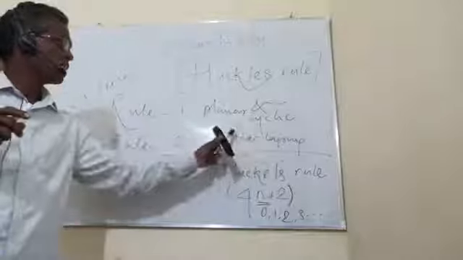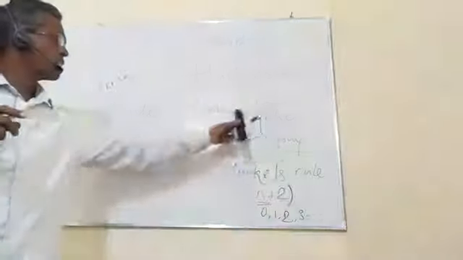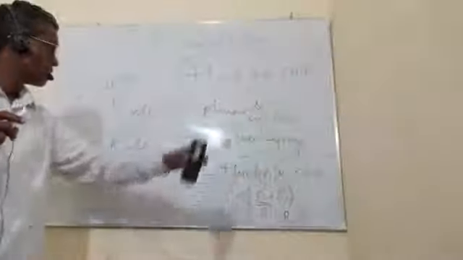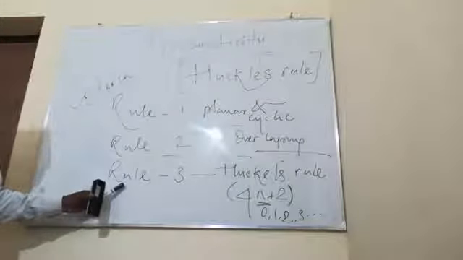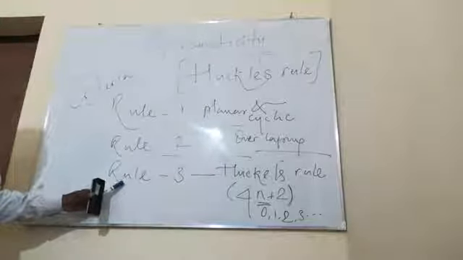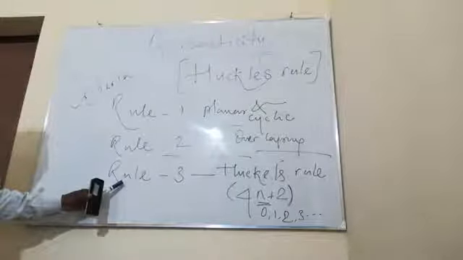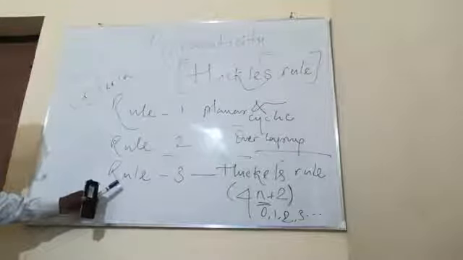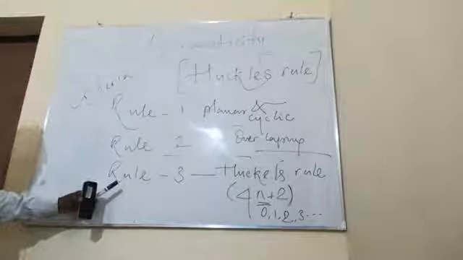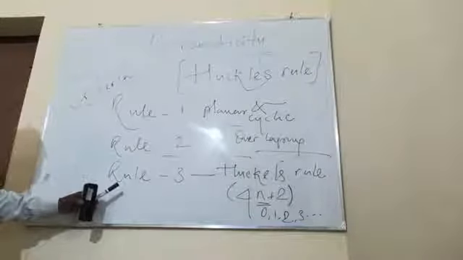Rule number 3 says that the suspected aromatic compound should obey Huckel's rule, the 4n plus 2 rule, where n is an integer: 0, 1, 2, 3, etc.